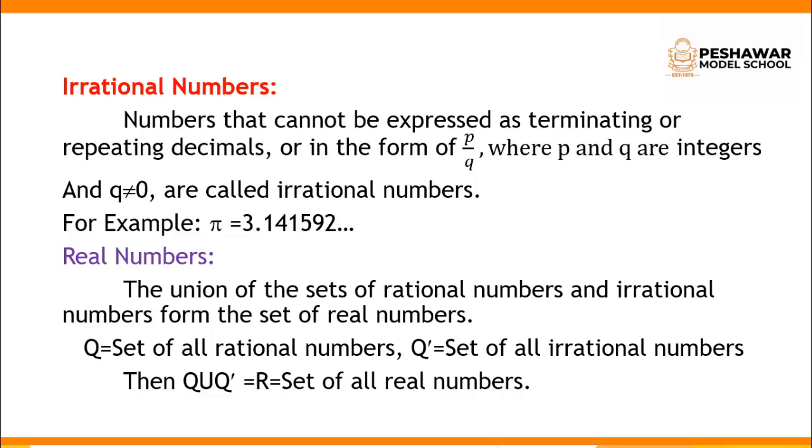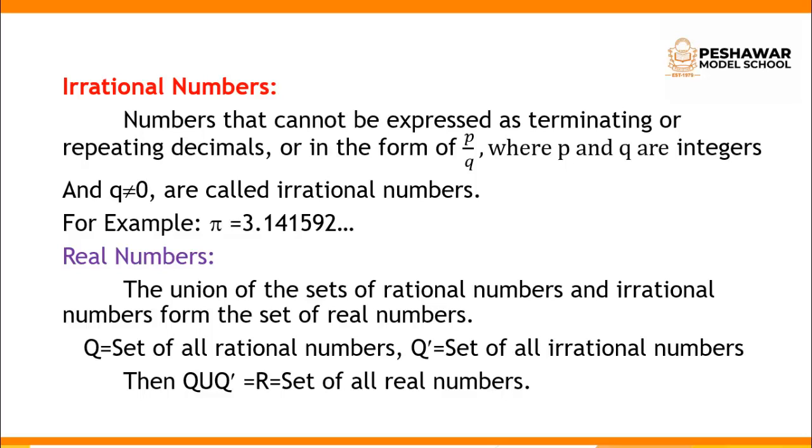And what is meant by a repeating decimal? It repeats one digit again and again, such as 1 by 3 is equal to 0.333 and so on, which is a repeating decimal. Or numbers in the form of P by Q, where P and Q are integers and Q is not equal to 0, are called rational numbers.